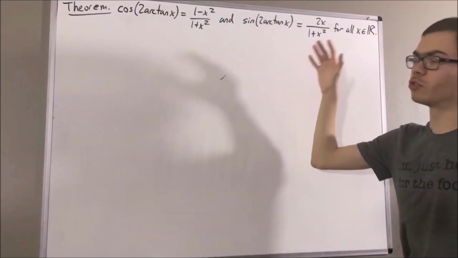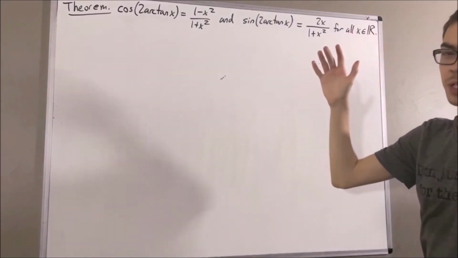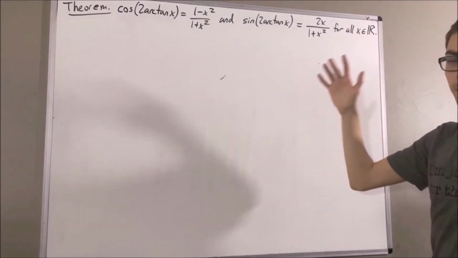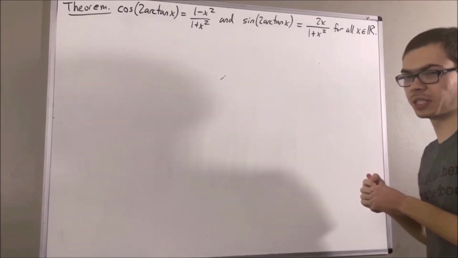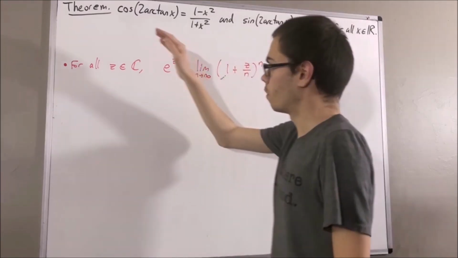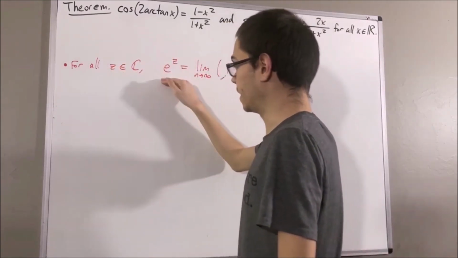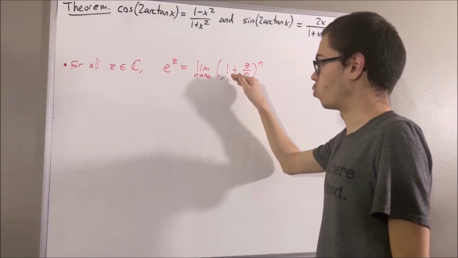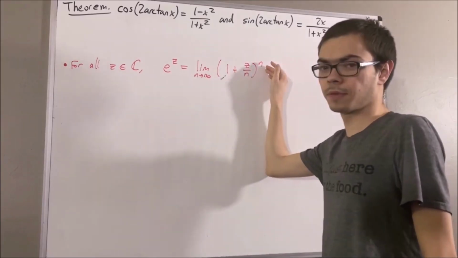Now, first of all, let's remind ourselves of the definitions we've been using. As for the exponential function, the definition we've mainly been using is the following. For all complex numbers z, e to the z is the limit of the sequence 1 plus z over n to the power of n.